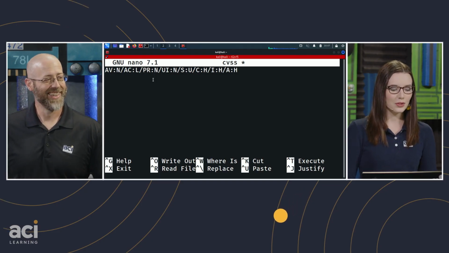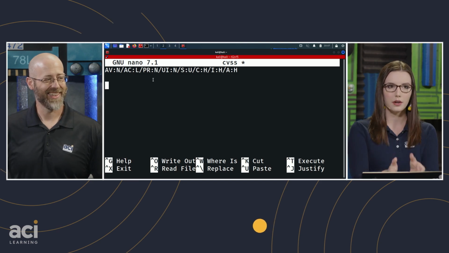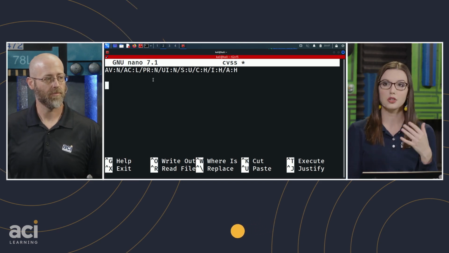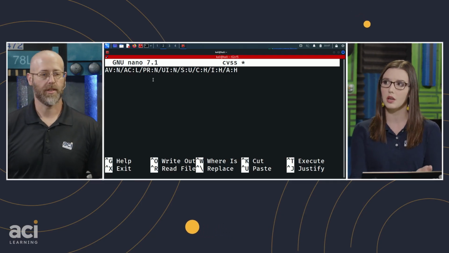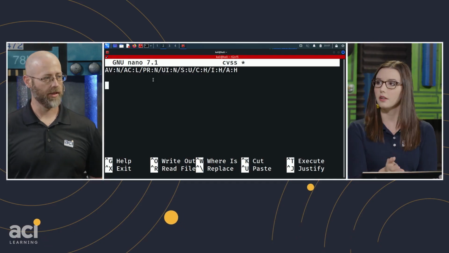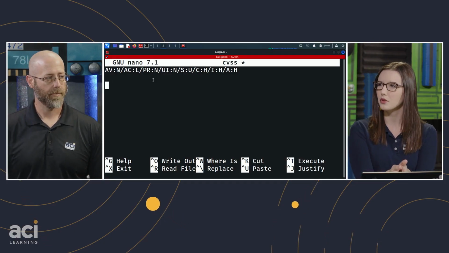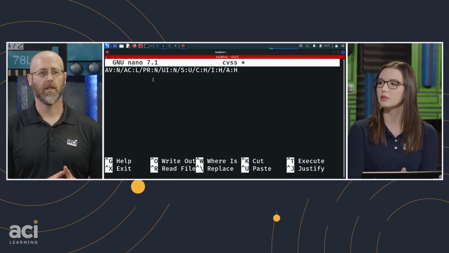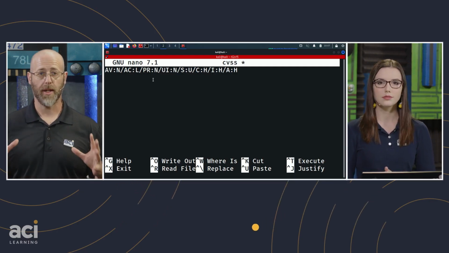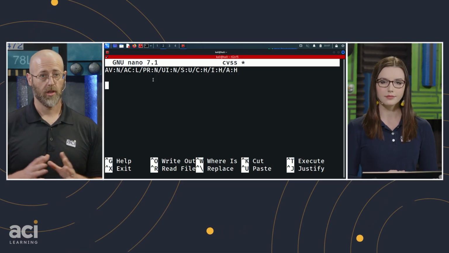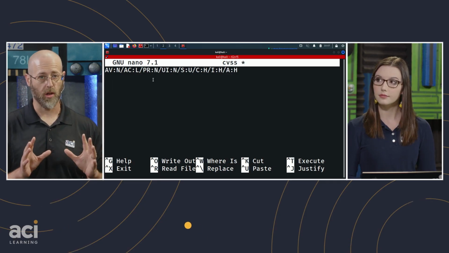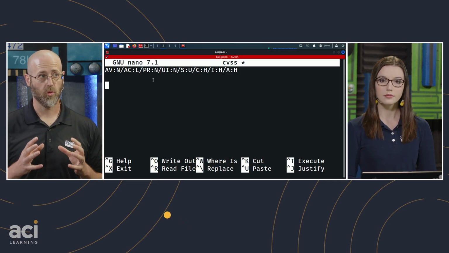So there's the actual severity rating scale, which is that number that we saw. But then there's also the exploitability metrics, and then the impact metrics. That's what all these letters mean. So we'll start with the exploitability metrics. What we're looking at is the base metric group, which gives us the base metric score. So that 9.8 is the base metric score, which comes from the base metrics group.